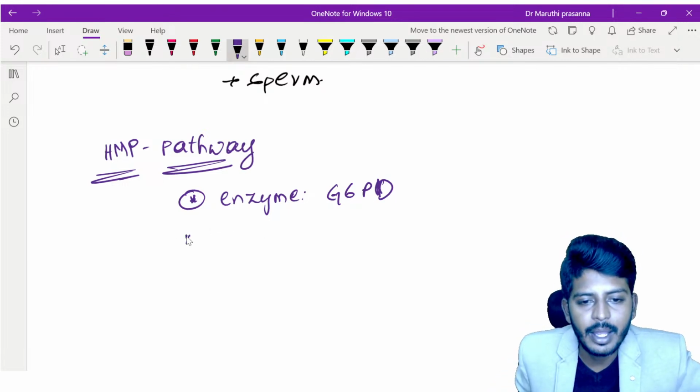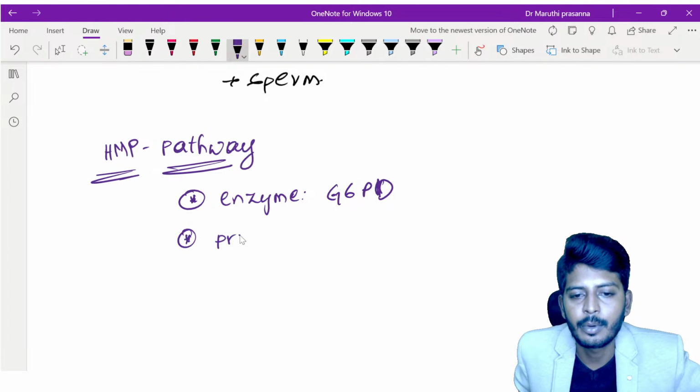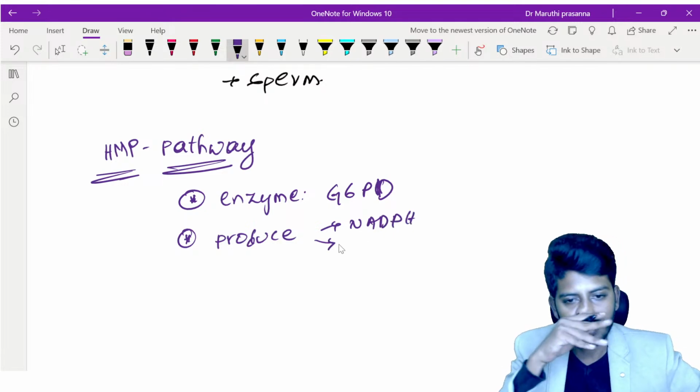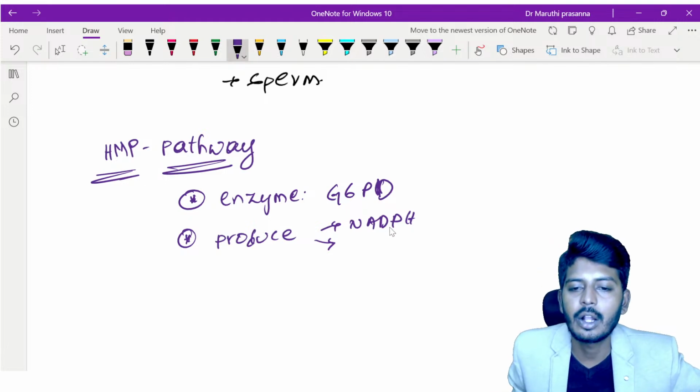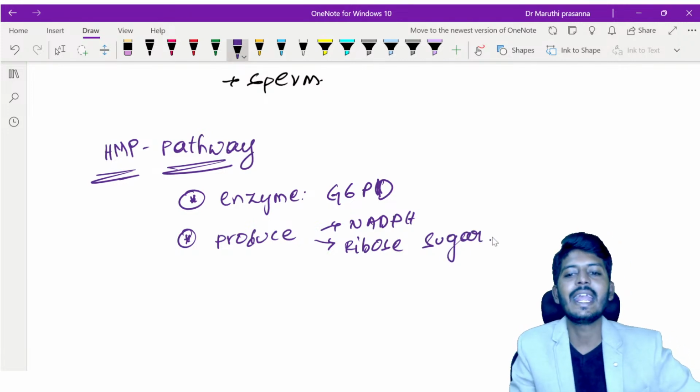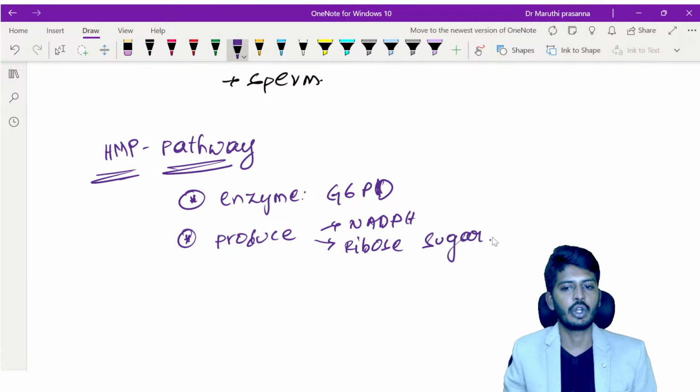So the HMP pathway produces two important things. One is NADPH, and it also produces ribose sugar. Two substances are produced.